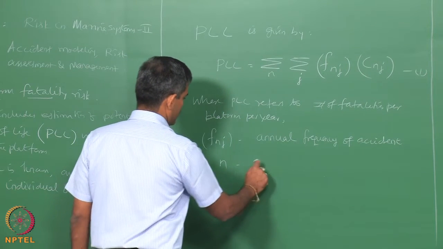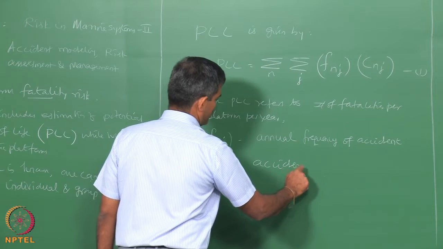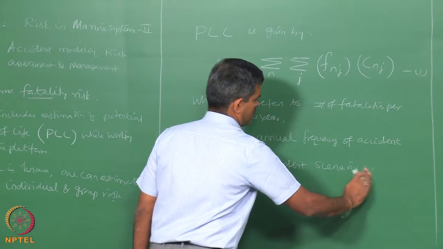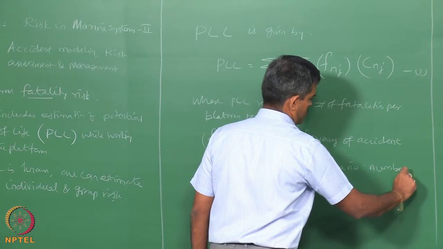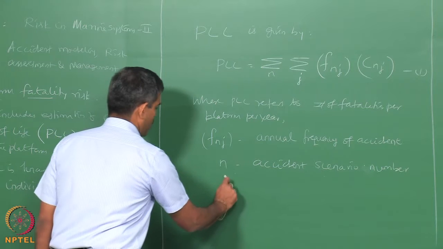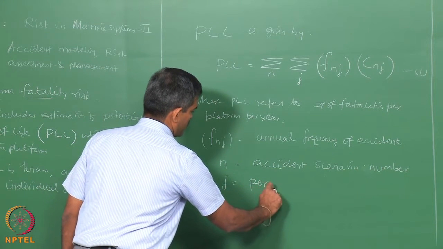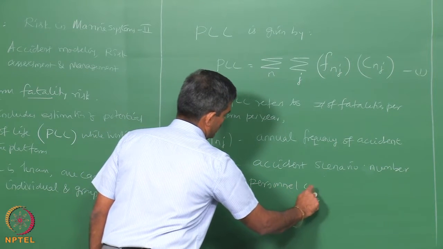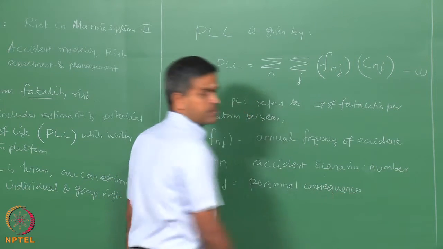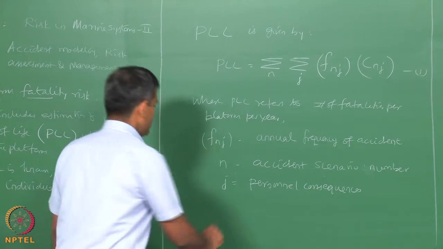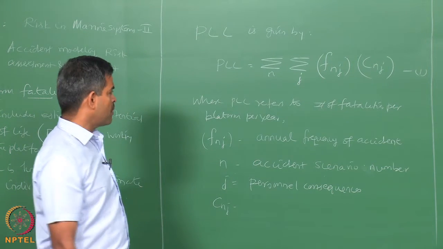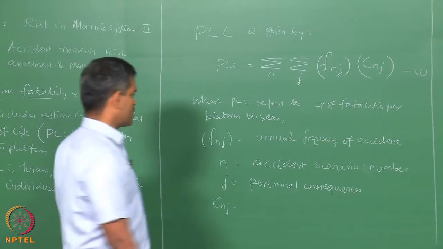where n is the accident scenario number, where j refers to personal consequences, and c n j is the expected number of fatalities for the known accident scenario.